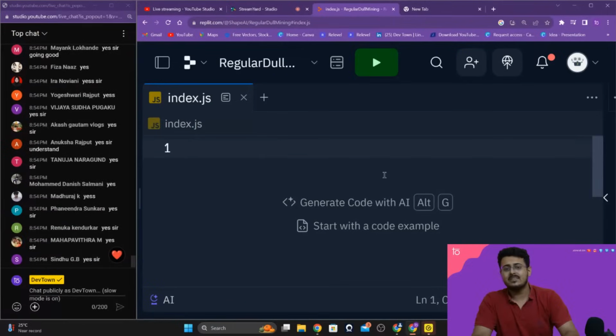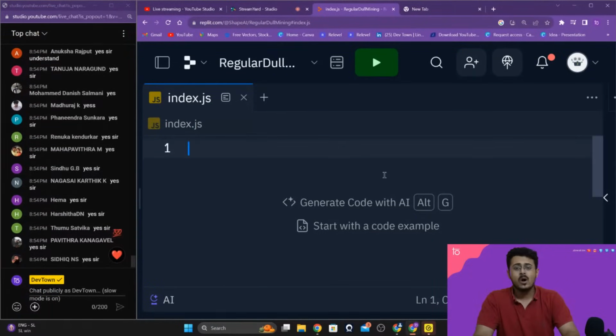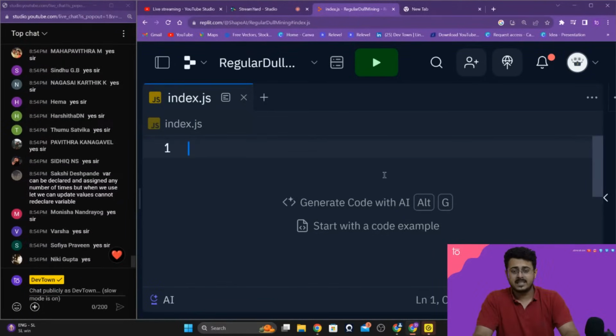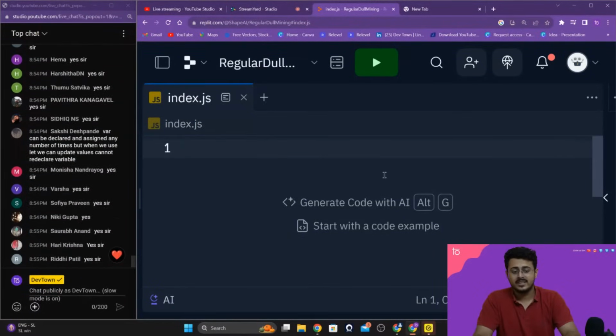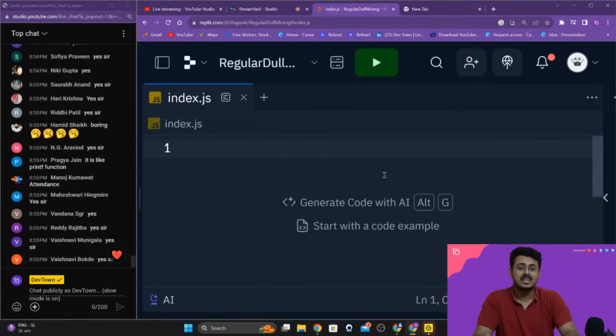The next thing that we need to talk about is the naming convention for variables. How are variables named inside of JavaScript? Please make sure that you are following these rules and regulations while naming a variable. Otherwise, you will get errors.